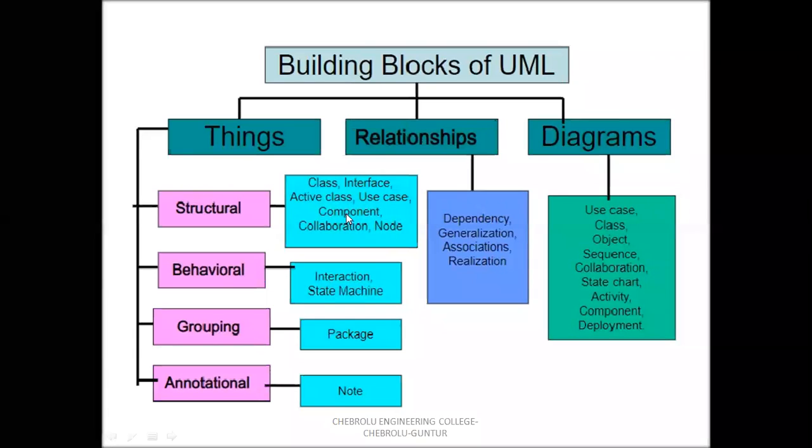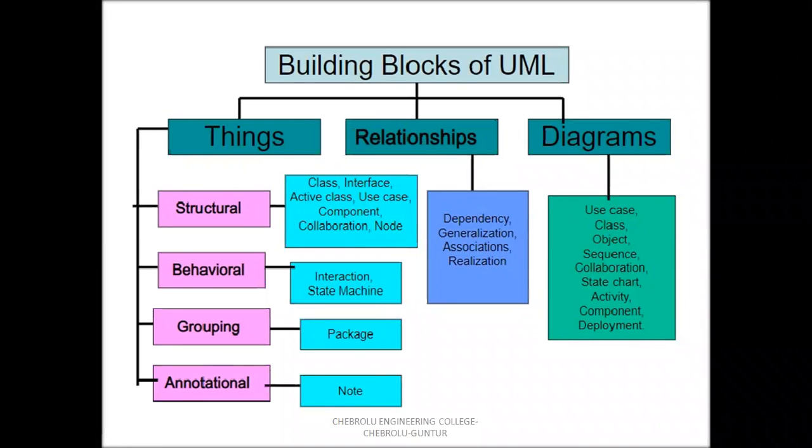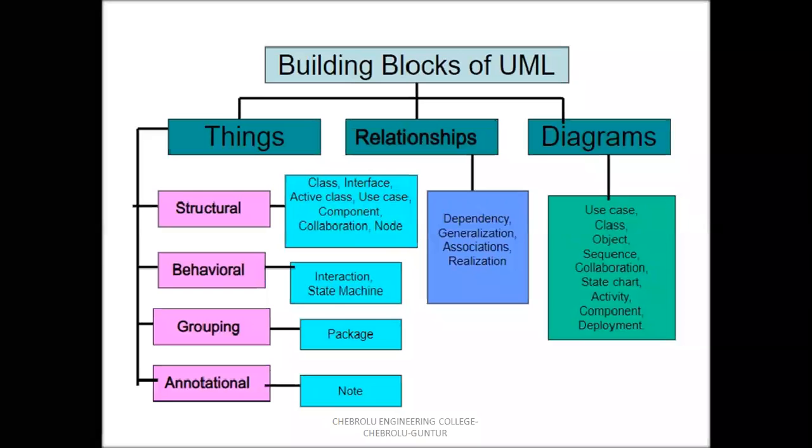A component is a rectangle with two tabs. Collaboration is a dotted ellipse. A node is represented by a cube. Next, behavioral things: an interaction is represented by a directed line, and a state machine is represented by a rounded rectangle. Grouping things means a package, a rectangle with a single tab. The last one, annotational things, is represented by a note. So there are four types of things.